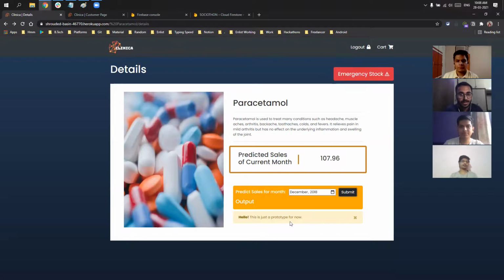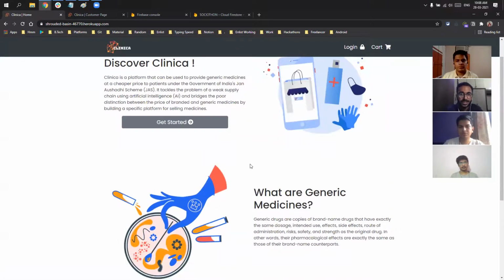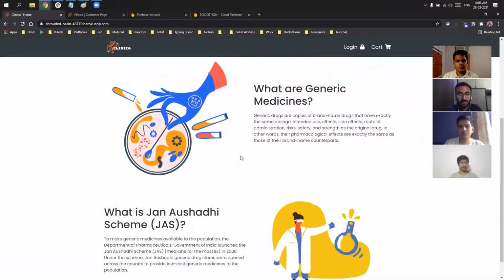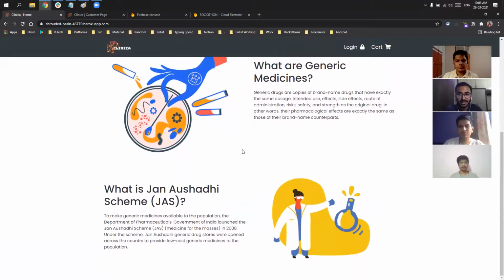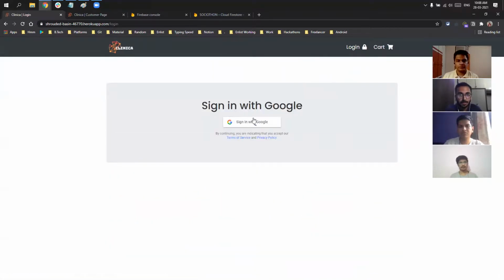Now if we go to the homepage again, here are generic medicines. The whole purpose is to differentiate between generic and normal medicines.